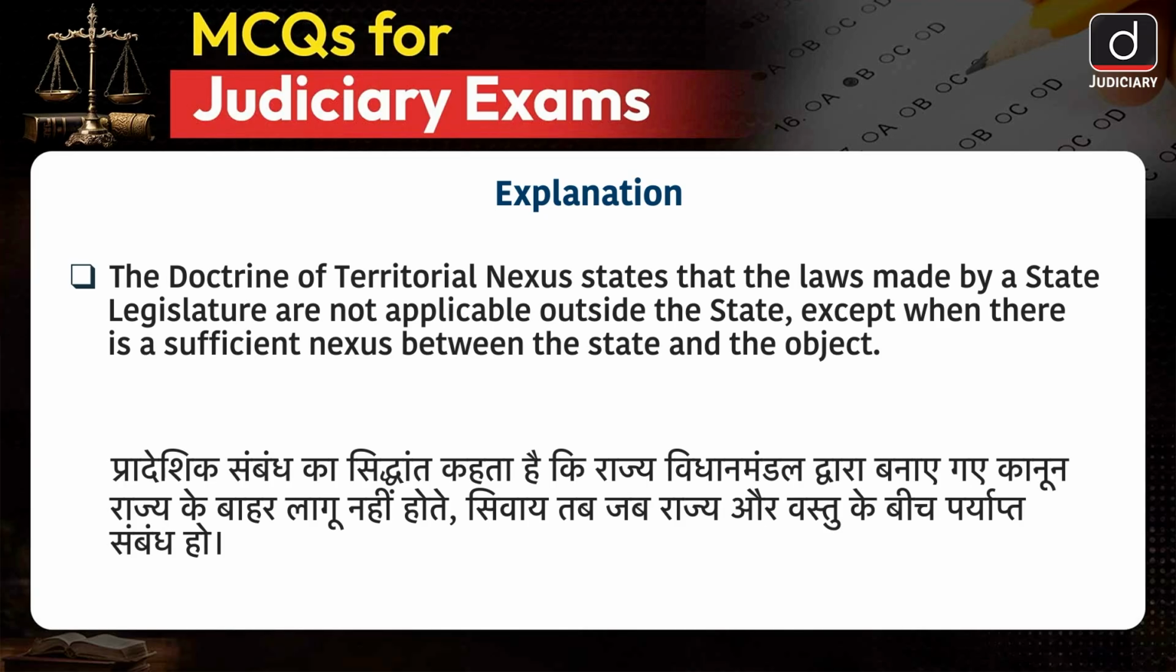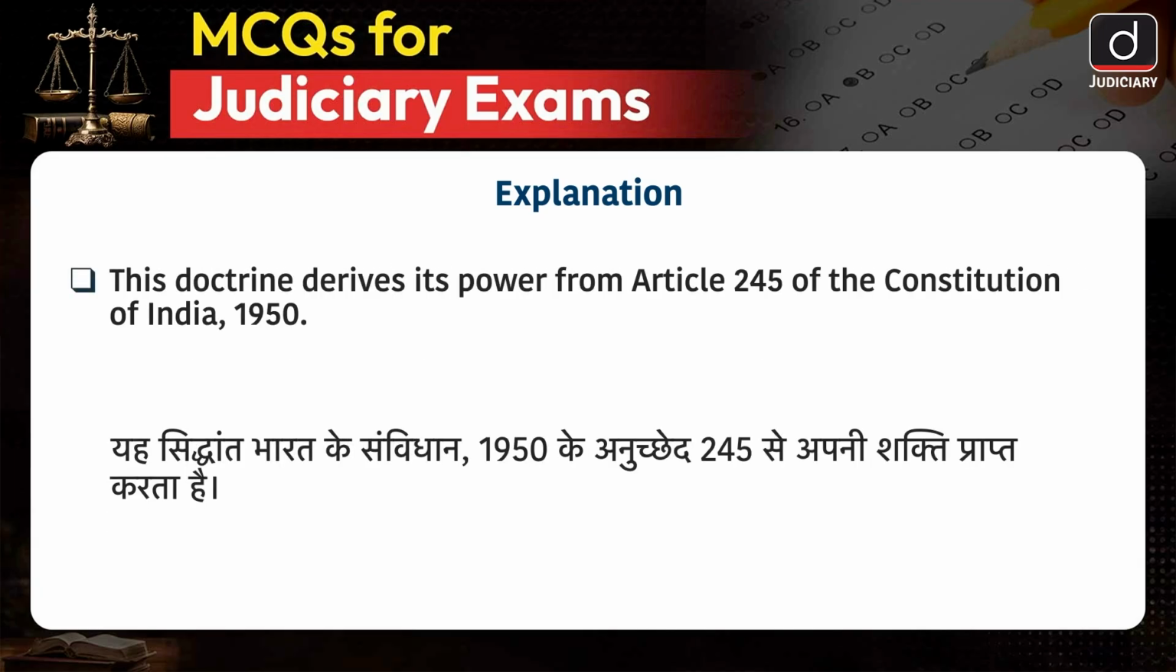The doctrine of territorial nexus states that the laws made by a state legislature are not applicable outside the state, except when there is a sufficient nexus between the state and the object. This doctrine derives its power from Article 245 of the Constitution of India 1950.